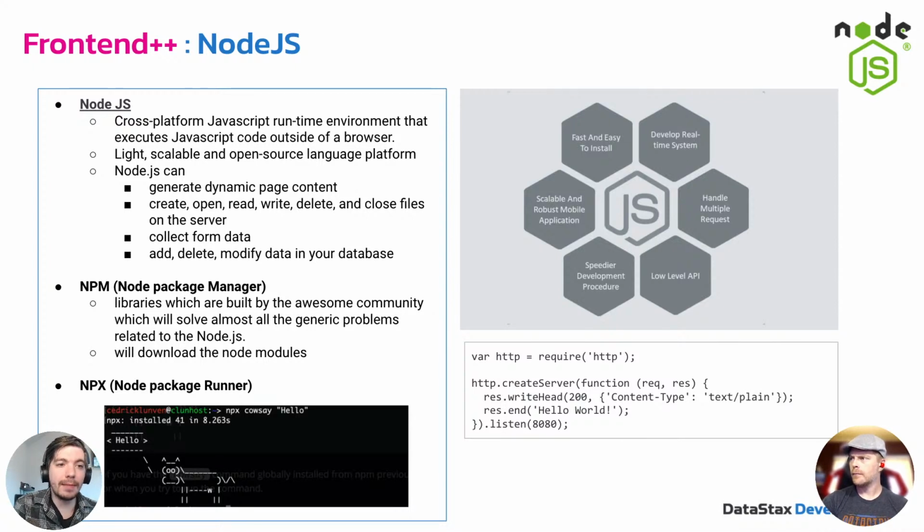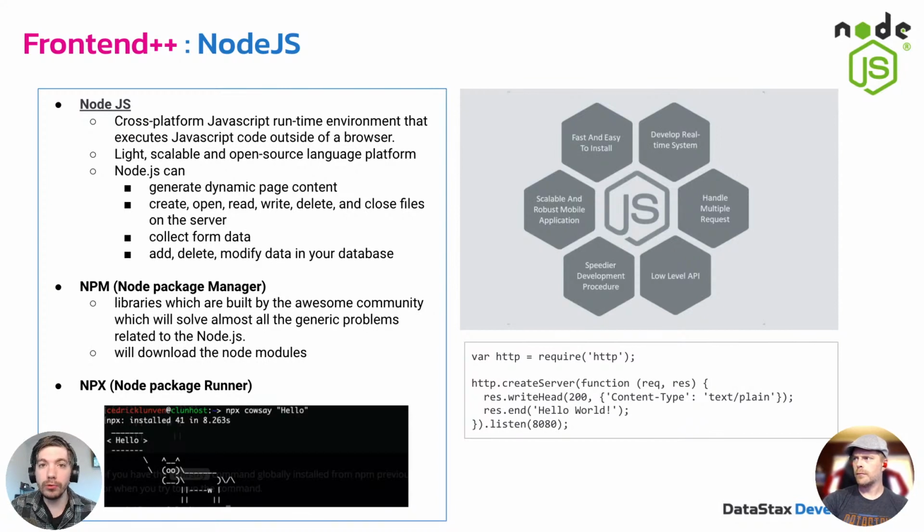Node.js can generate dynamic page content. It can do file system commands like opening, closing, reading, and writing files on the server side. You can collect form data and modify it. And it can communicate with a database and do all the CRUD operations for your database.